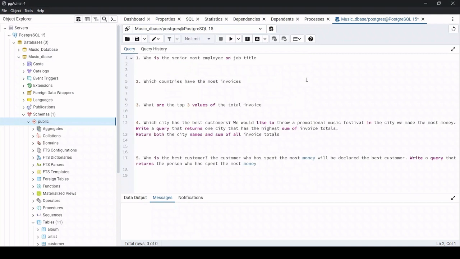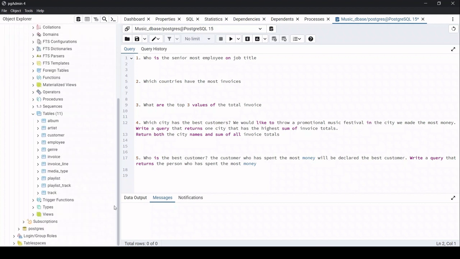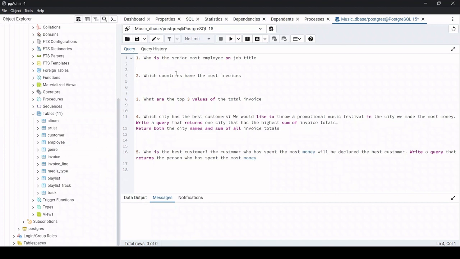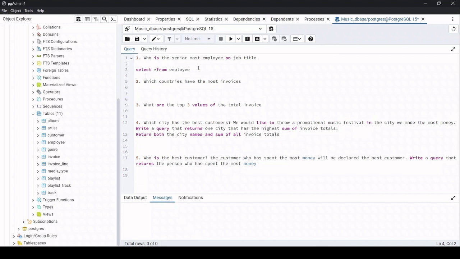I have put some questions over here, and let us start with the first question: who is the senior most employee based on job title? By seeing the question itself, we can find out which table we are supposed to check. That is, we need to check the employee table. First let us check what elements are present in the employee table. Select star from table name. Here we have the table name as employee, so I'll put employee here. Let me select this and run.